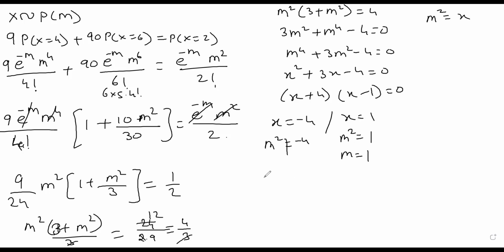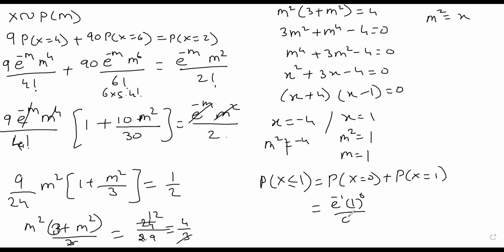Now you want to find out x is less than equal to 1, that is probability x is equals to 0 or probability x is equals to 1. तो ये होगी e raised to minus 1, 1 raised to 0 upon 0 factorial plus e raised to minus 1, 1 raised to 1 upon 1 factorial.